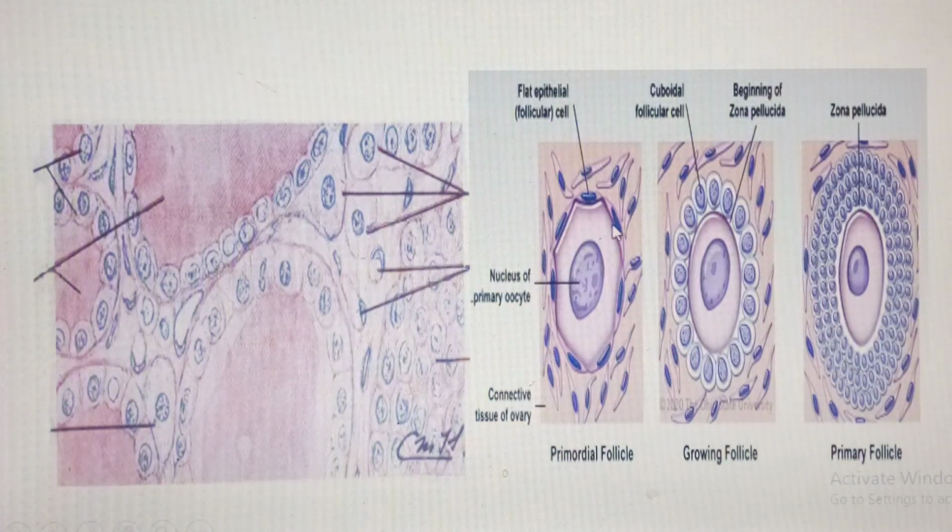Similarly, in the case of the primary unilaminar follicle, we have simple cuboidal epithelium. So you can see these cuboidal-shaped cells with rounded nuclei, so simple cuboidal epithelium.